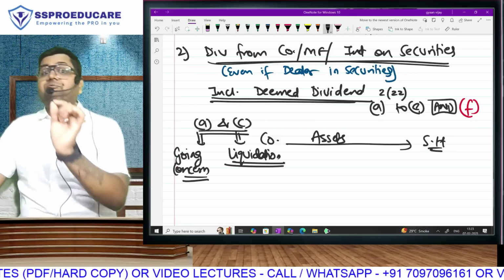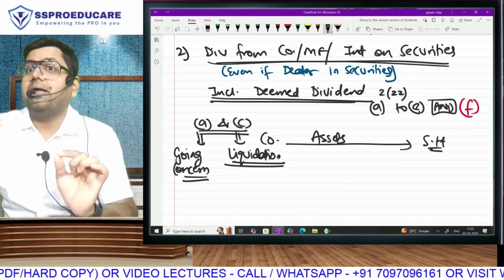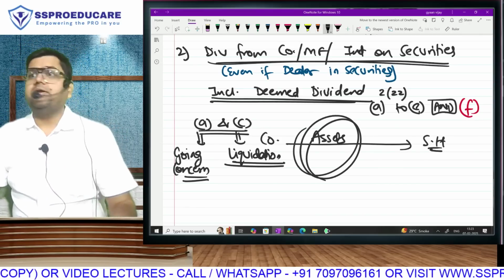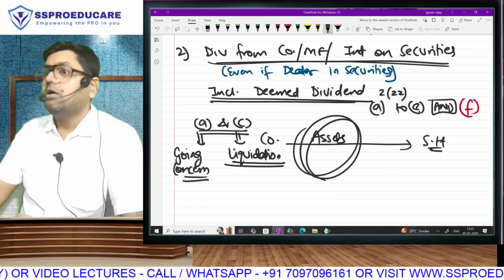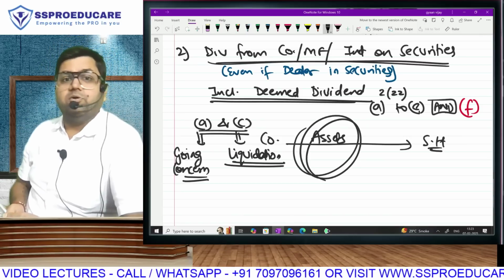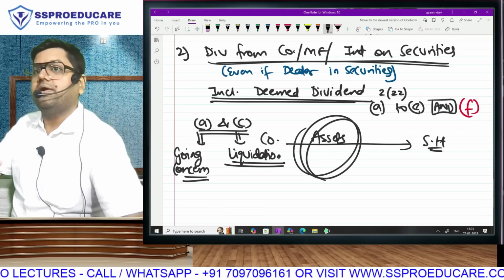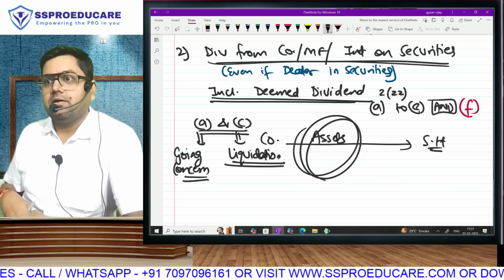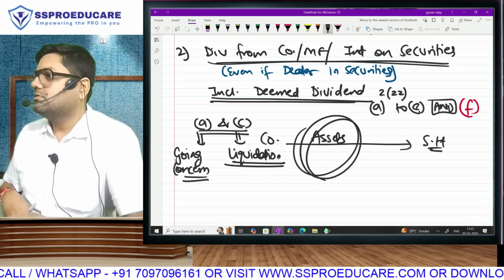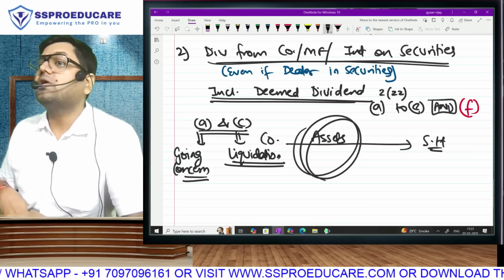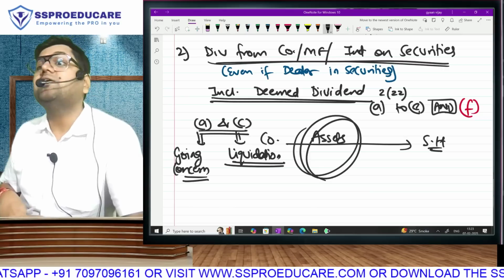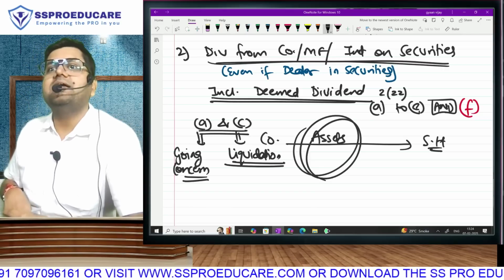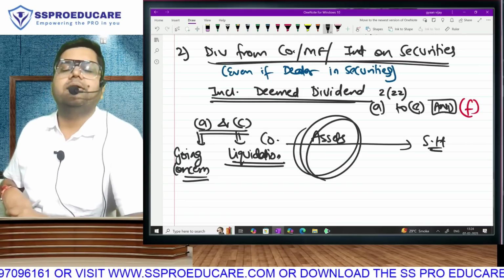If we give our shareholder a monetary benefit, is it dividend? If we give our shareholder a non-monetary benefit, it is still dividend. Any distribution from a company to its shareholder, whether monetary or non-monetary, is going to be considered dividend. So during the day-to-day life of a company, if there are profits, the company wants to give dividend to its shareholders, but the company does not have cash. So what is the company doing? Some assets which it does not need, it is handing over to the shareholder in the form of secret dividend